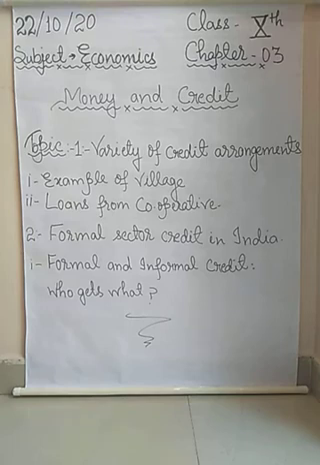The money lender charges Shamal 5% per month. It means 60% per annum, and you can understand how very high that is.